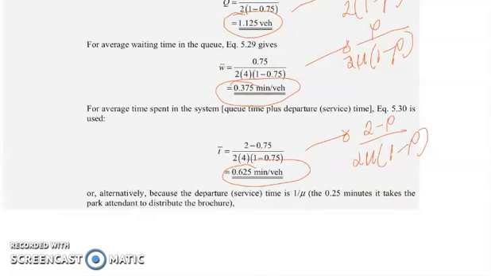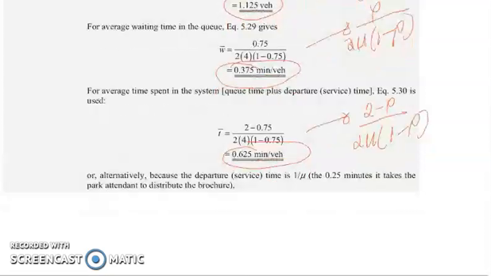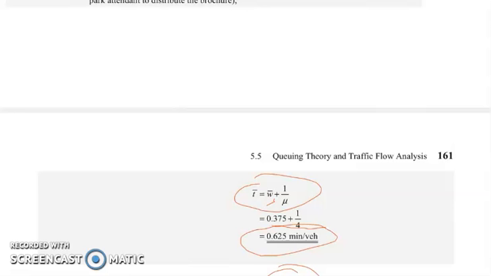Therefore, we can have this equation: the average time spent in the system is equivalent to the average waiting time plus the departure time, which is 1 over mu. If we substitute the values, we also get a value of 0.625 minute per vehicle. So this is just an alternative solution for getting the value for the average time spent in the system. Still, they have the same value.